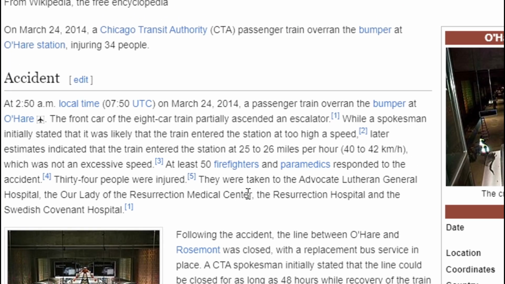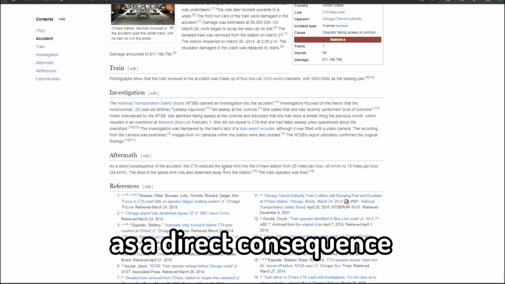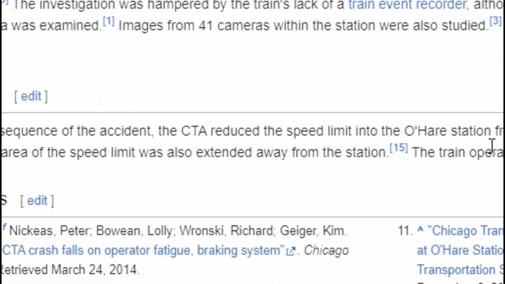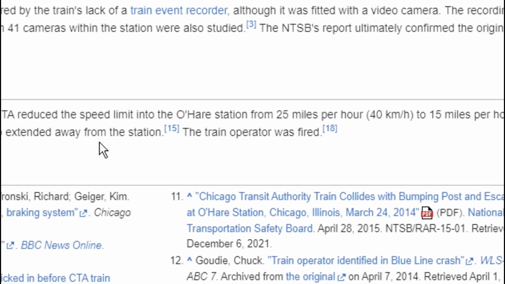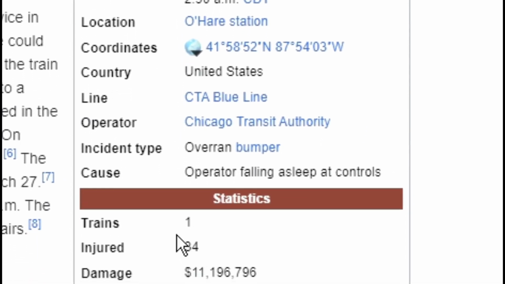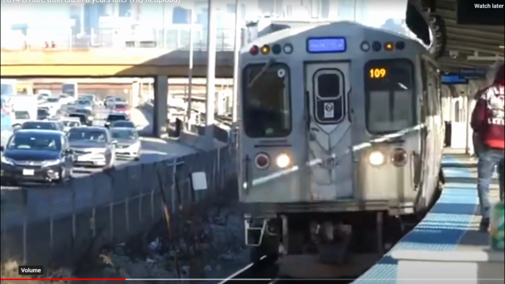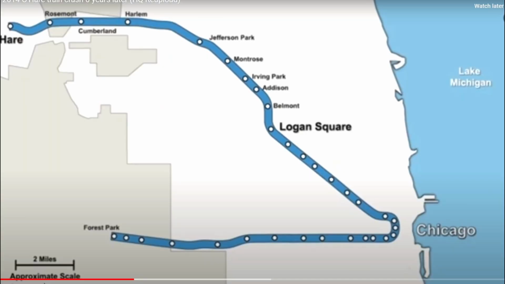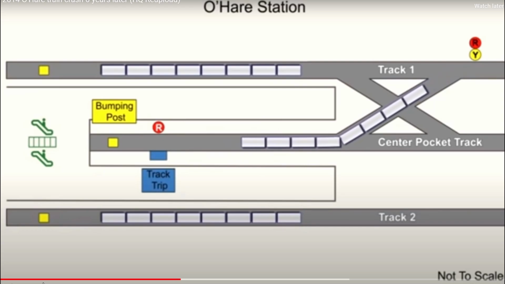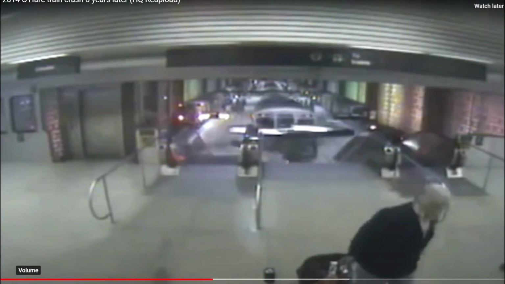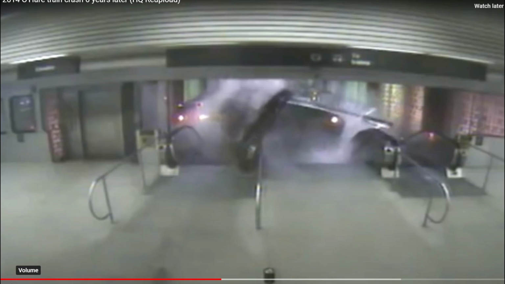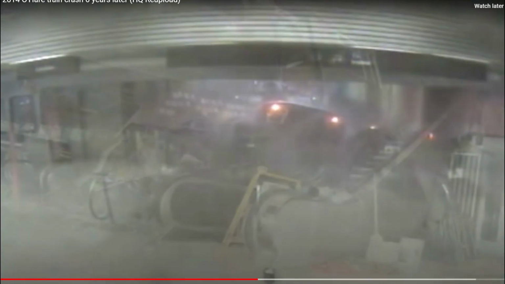34 people were injured and they were taken to the hospital. As a direct consequence, people reduced the speed limit and the train operator was also fired. 34 people were injured and actually one train was completely obliterated. February 1st of that year due to falling asleep at the controls. Okay, he fell asleep at the controls. Are you kidding me, bro? He literally almost killed somebody. Oh my gosh. Oh my gosh. Yeah, that guy needs to be fired.